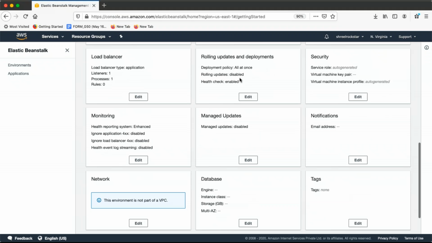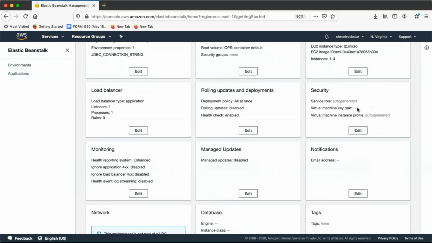All the things: rolling update, deployment is disabled, health check enabled. That's a part of security. It will ask you to keep here if you want to go with that. Why is keep here required, guys? Because I really may need to switch after that, once I complete this process.